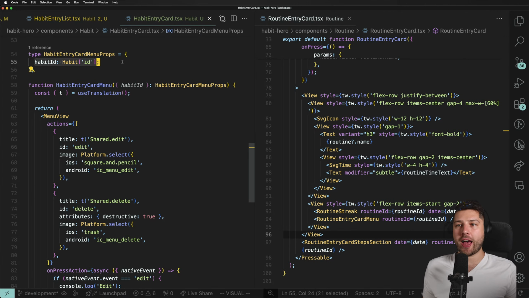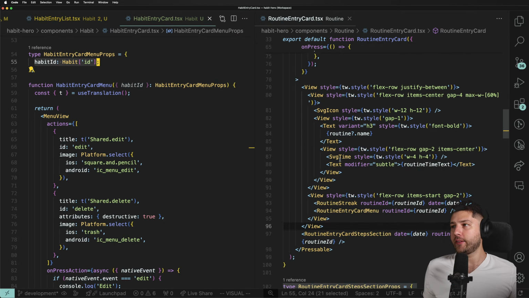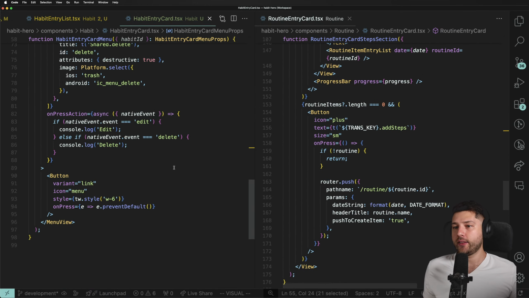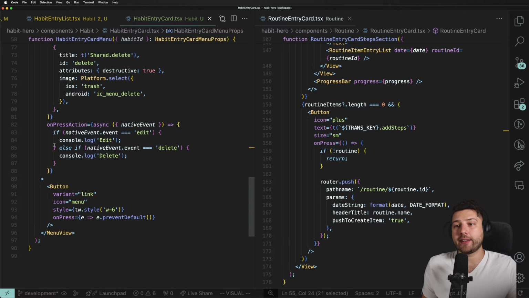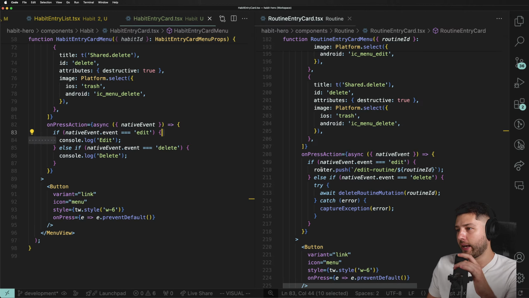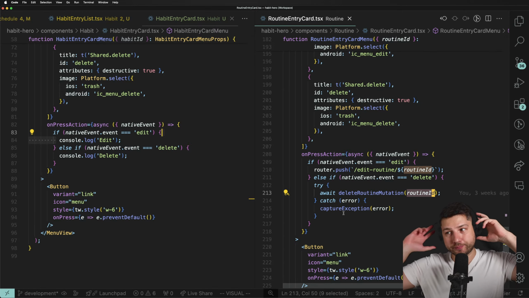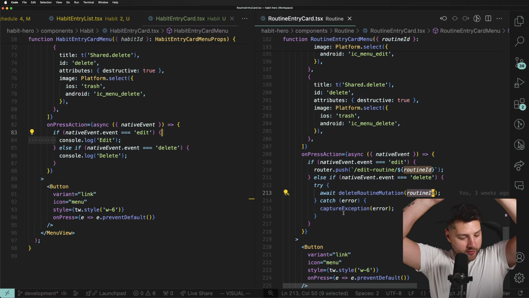We did not use the habit ID yet. We're going to use it next time just because we haven't implemented this, the functionality, right? When we're editing something, what ID are we editing, right? That's going to be the habit ID. When we're deleting something, what's the ID that we're going to delete, right? We haven't done that. We have it here inside of the routines, right? We're pushing using the routine ID and we're deleting using the routine ID. So that's it. I'm going to pause it here for now.